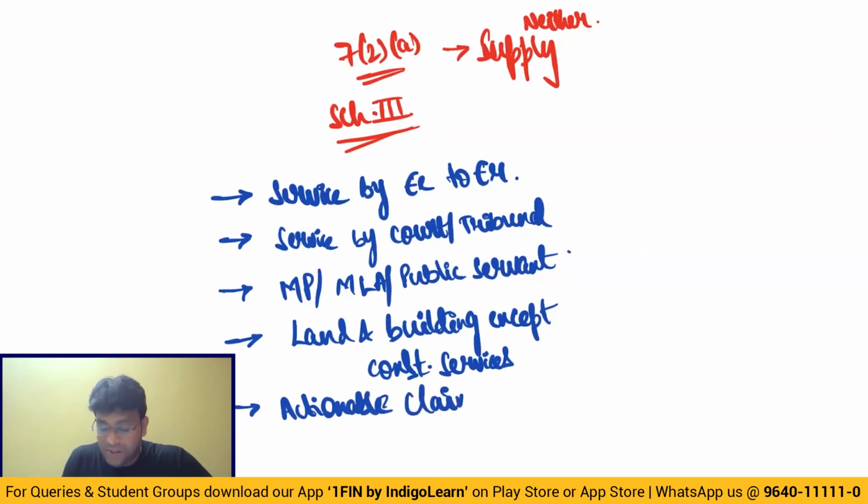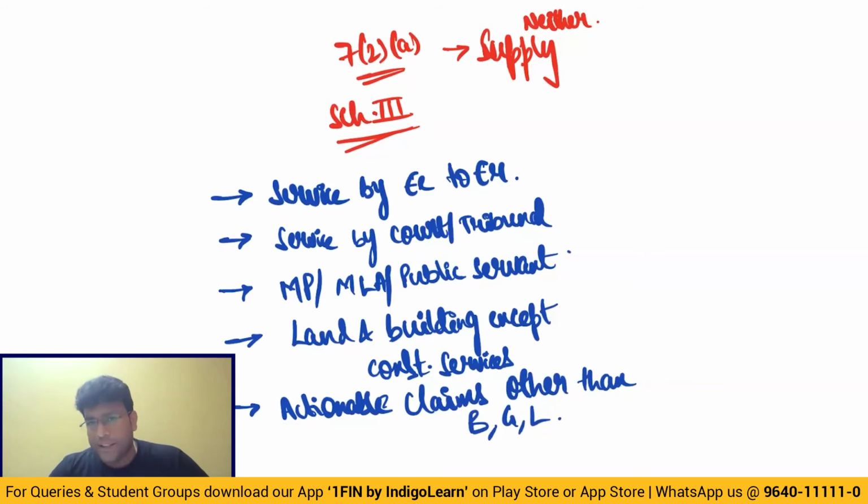Actionable claims other than betting, gambling, lottery. Actionable claim is nothing but an unsecured debt which can be enforced in the court of law. And they clearly told in the law that on actionable claim, GST will not apply. But GST will apply on betting, gambling, lottery. So on betting, gambling, lottery, GST will apply, my dear friends. Are we getting clarity on this point, everybody?